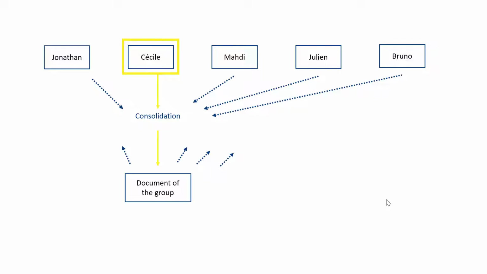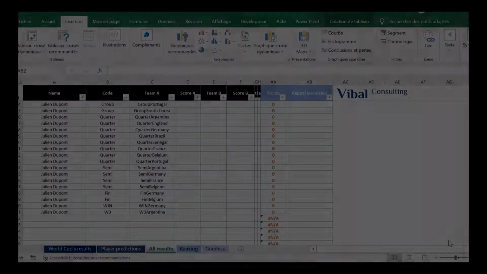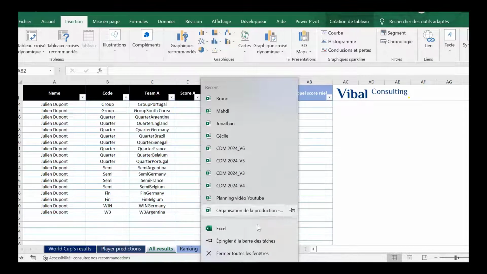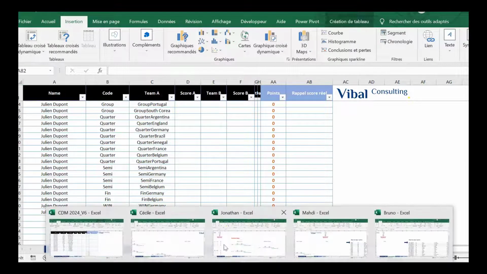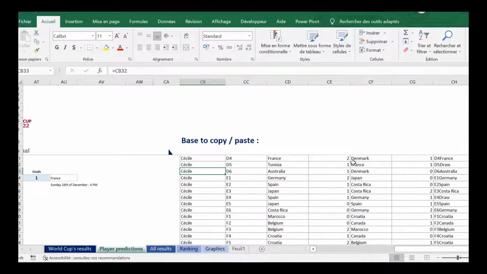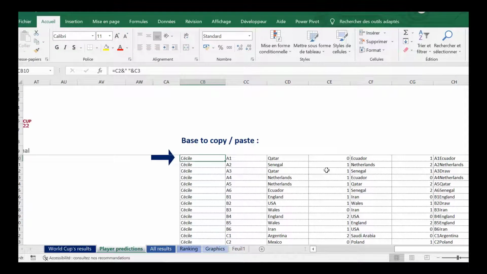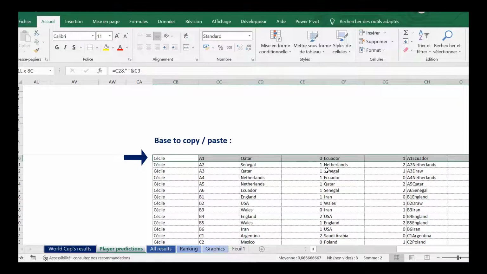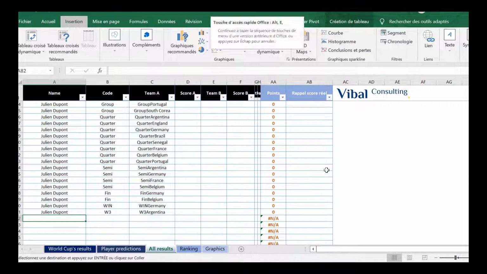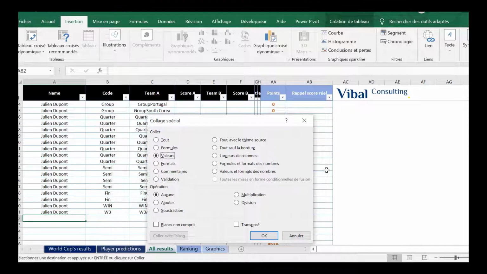I'll show you now how to consolidate. I put myself in the role of the person in charge of the consolidation. So I received all the files of my friends. I open the first document. So this is the document of Cécile. I go to the database and I select the entire database, from the cell CB10 to CI89. It's very important, CB10 to CI89, and I copy and paste value just below the previous name.